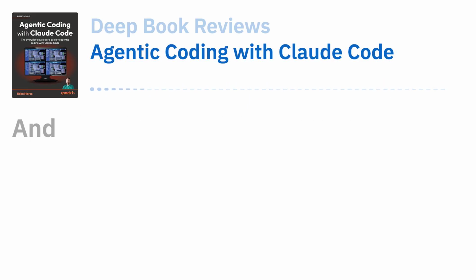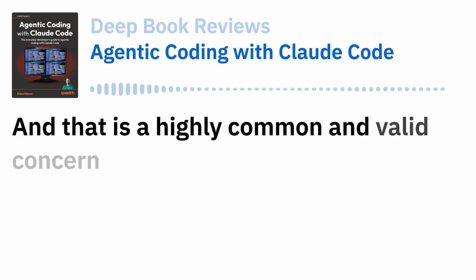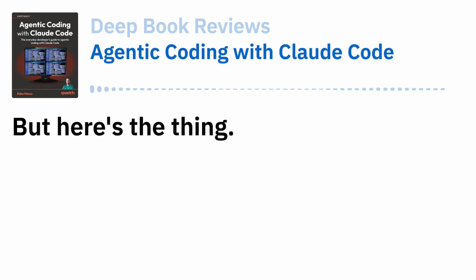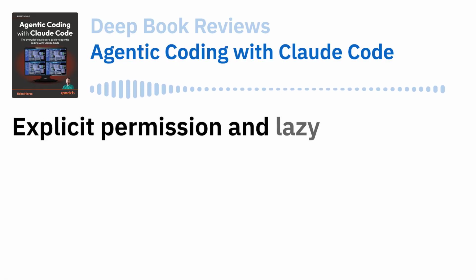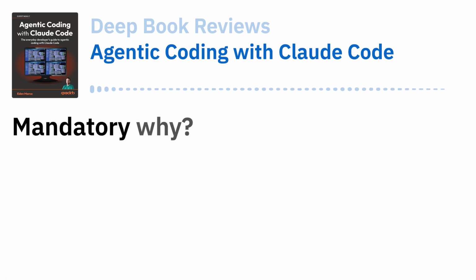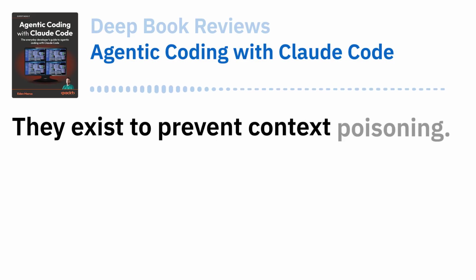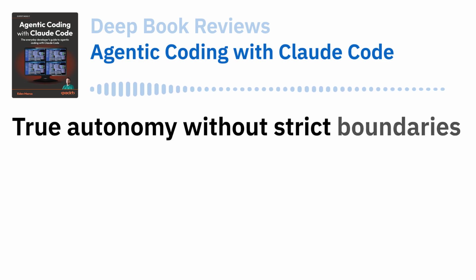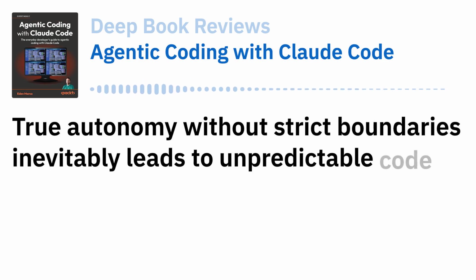I get that. And that is a highly common and valid concern among engineers adopting these systems. But here's the thing. Explicit permission and lazy loading are mandatory architectural constraints. Mandatory why? They exist to prevent context poisoning. Context poisoning. Yeah. True autonomy without strict boundaries inevitably leads to unpredictable code generation.